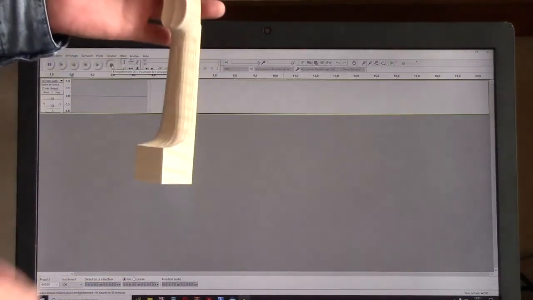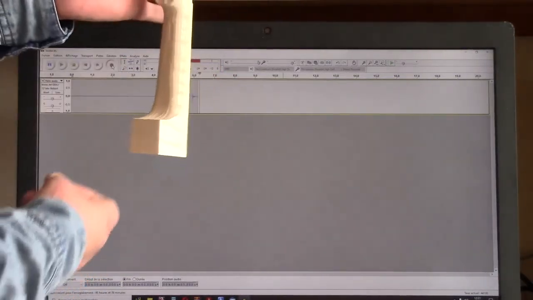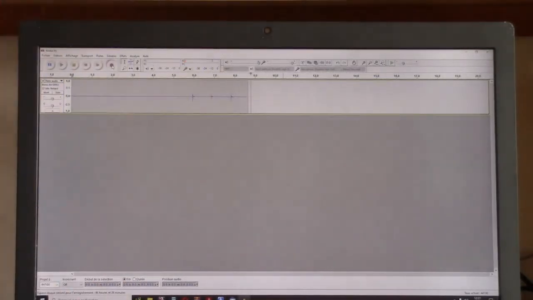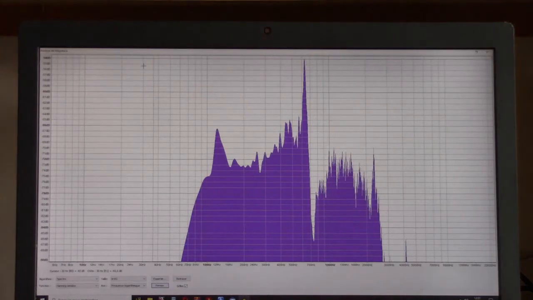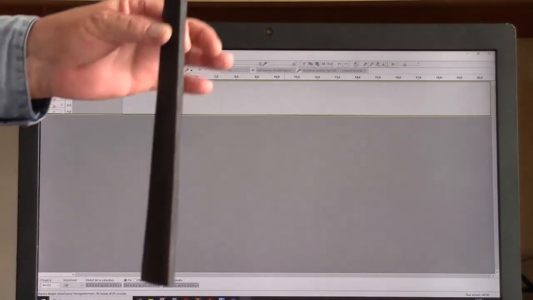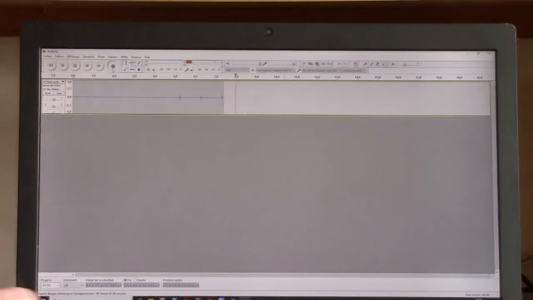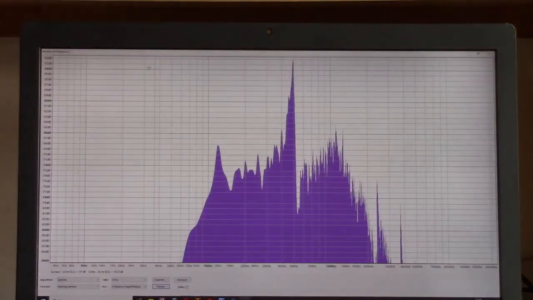Hold the neck by the scroll or heel, then tap the other end. Plot the spectrum and place the cursor on the highest peak corresponding to mode 5 of the free neck at 632 Hz. Hold the fingerboard on a vibrational node at the smaller end and tap on the lower end. Plot the spectrum and place the cursor on the highest peak corresponding to mode 5 of the free fingerboard at 494 Hz.